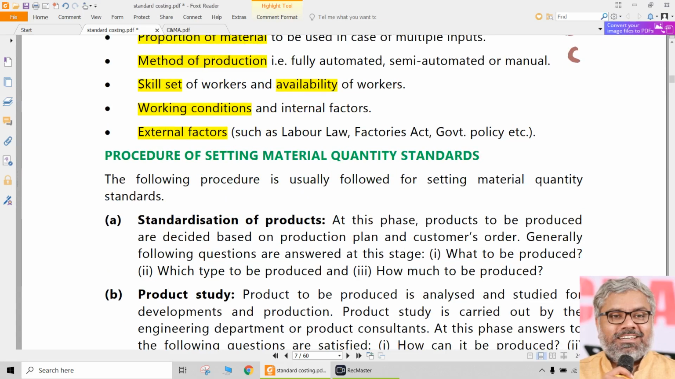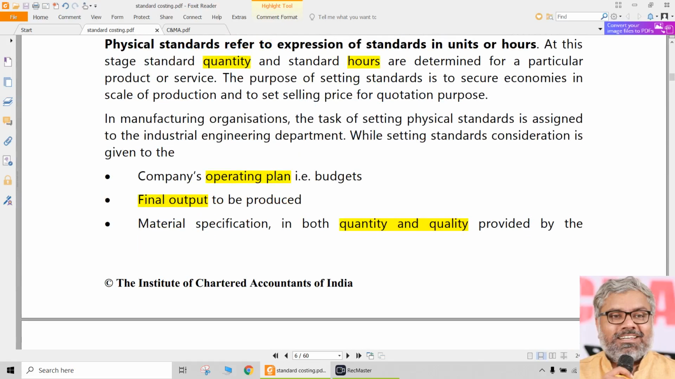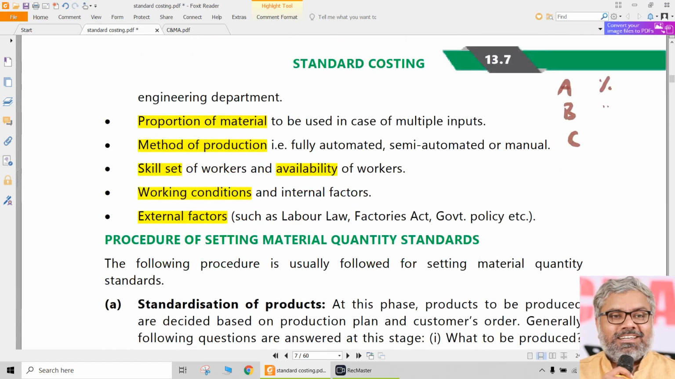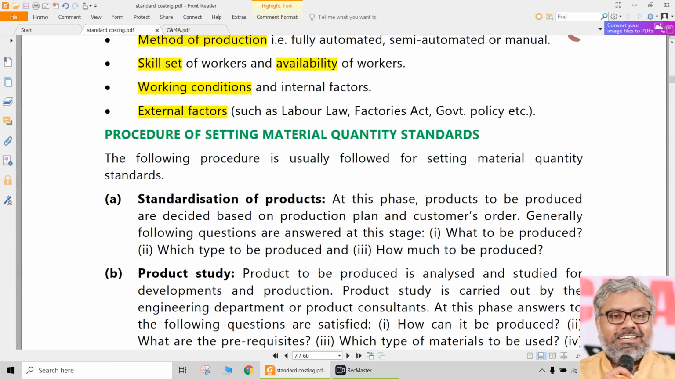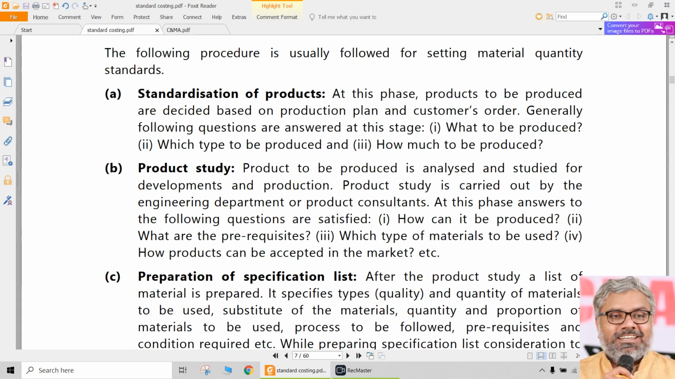So many things have to be looked at while setting the physical standards, which is nothing but the expression of standards in units or hours. Units we use for materials, hours we use for labor or overheads generally. So that is about physical standards. And once again, there is a detailed explanation of how to set material quantity standards. We cannot set that. We can only know how these standards can be set.